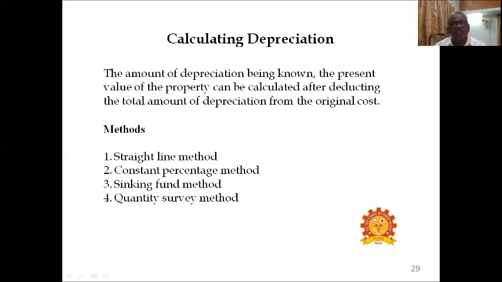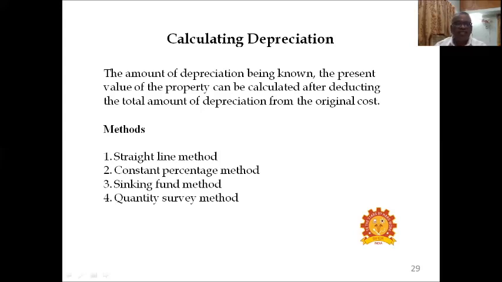That will come subsequently. So for every year, the original cost minus depreciation will give the present value. That is the present value whenever we require to find: original cost minus depreciation till that year.